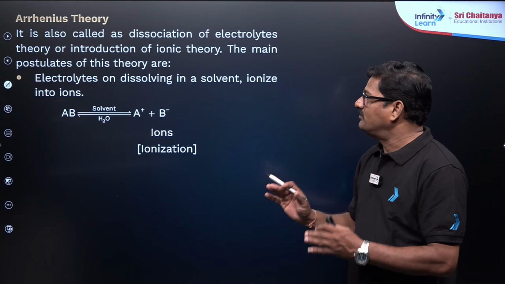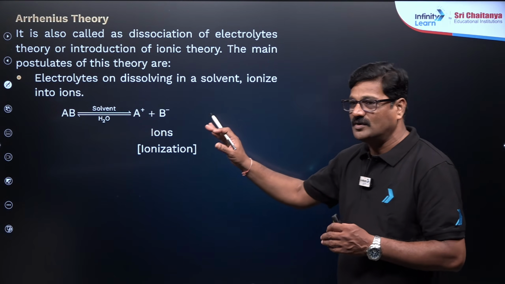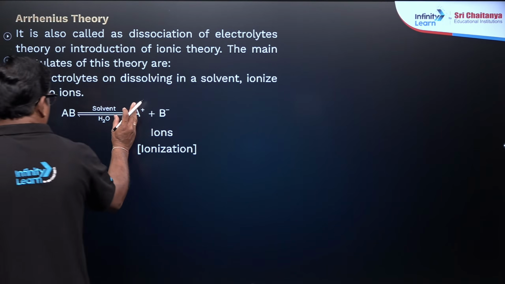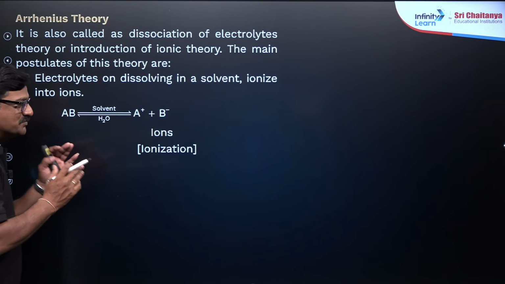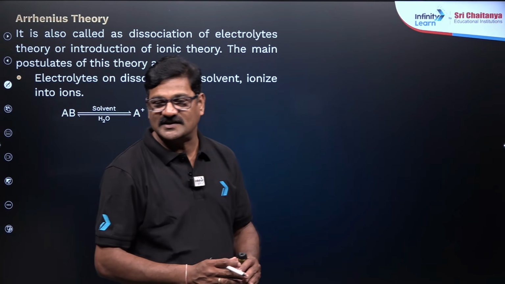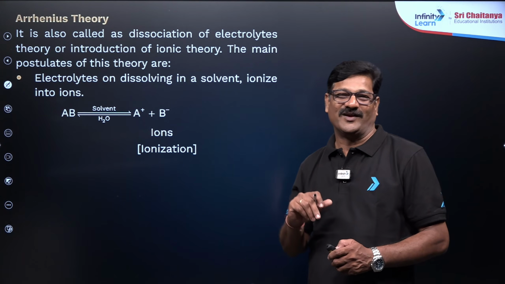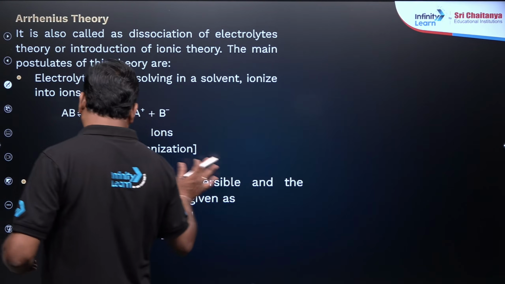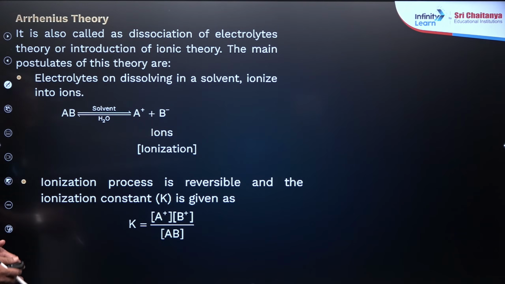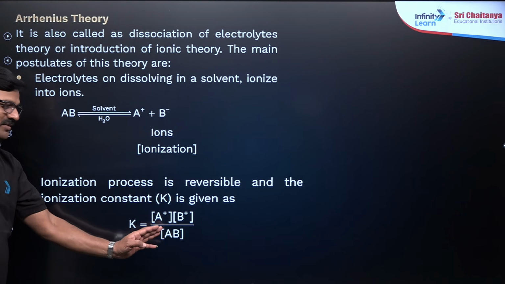The main postulate: electrolytes dissolve in a solvent and ionize, AB giving A plus and B minus. This process is called ionization. It is different from dissociation, and decomposition is another thing. The ionization process is reversible, and the ionization constant is given in terms of A plus, B minus and AB.